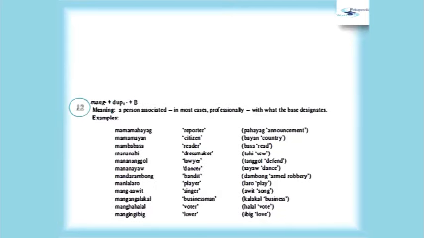Next, we have the man plus dup one plus the base: a person associated, in most cases professionally, with what the base designates.